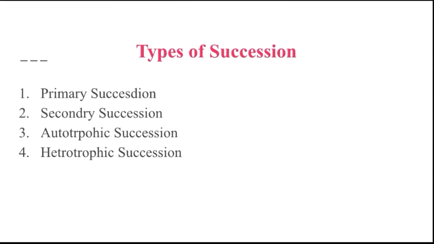And last is the heterotrophic succession. It is characterized by the dominance of heterotrophic organisms, or animals. Autotrophs means the plants, which prepare their own food material, and heterotrophs are totally dependent on autotrophs. That is the animals also. The succession begins in organic environments, and that is called a heterotrophic succession.